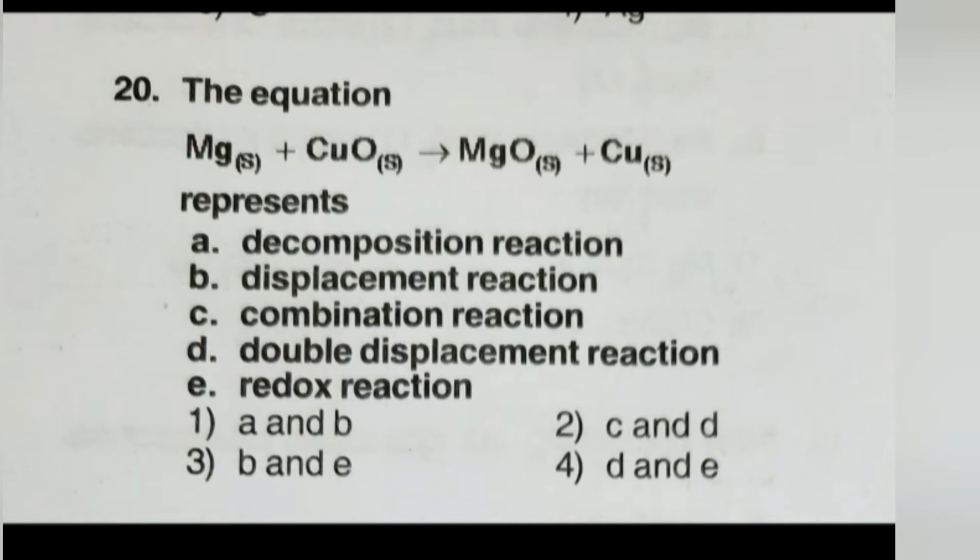The equation: magnesium plus copper oxide gives rise to magnesium oxide plus copper.